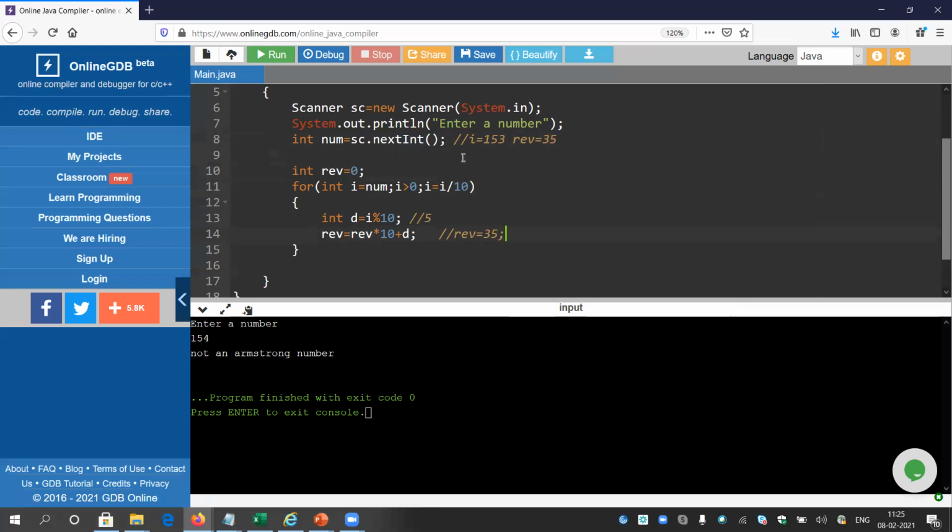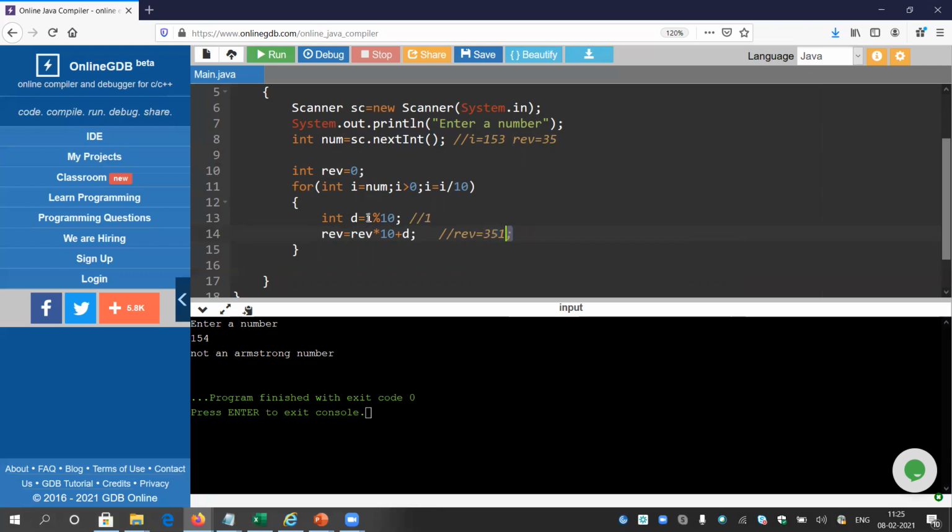Again, it is iterating. So i percentage 10, the last value will be 1 of this number. Now what is the calculation of rev? rev equals to rev into 10 plus d. The value of d is 1. What is the current value of rev? Look upper side, it is written as 35. So 35 into 10 plus 1 means 350 plus 1 means 351. So look, this is the reverse of that number.